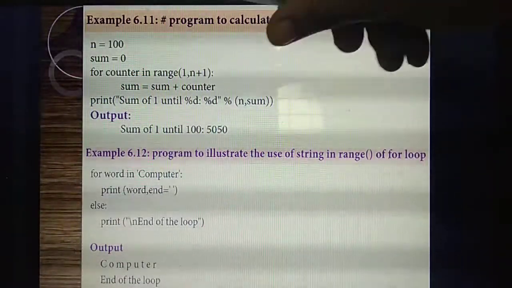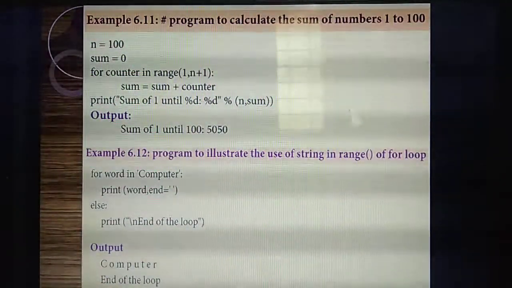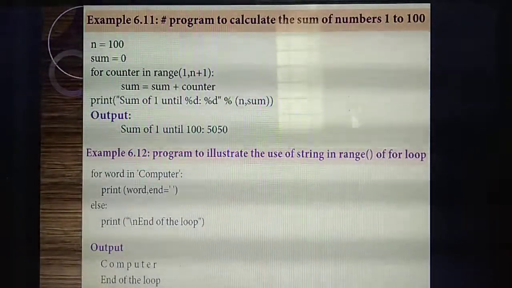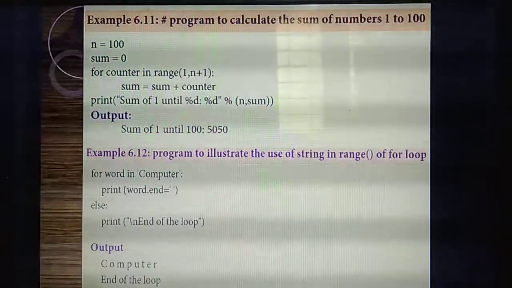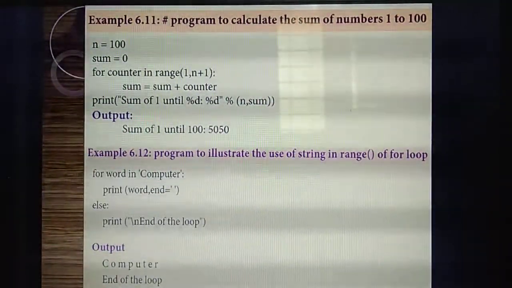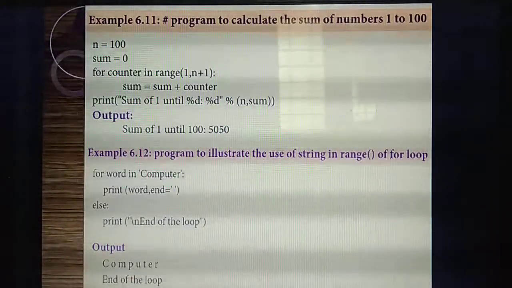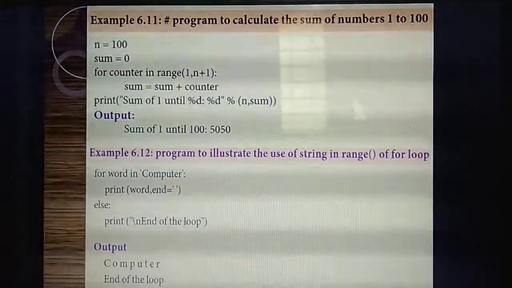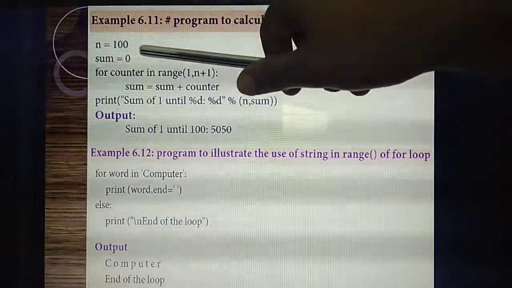For that I am giving one variable, n equal to 100. That means you are going to calculate 1 to 100. So n equal to 100, that's the initial value I am giving. Then sum. What do you mean by sum? You are adding the first 100 natural numbers. In maths you have studied the sum of the first 10 natural numbers, first 50 natural numbers. Same only. Here we are going to calculate the first 100 natural numbers, so the number of terms is n equal to 100.